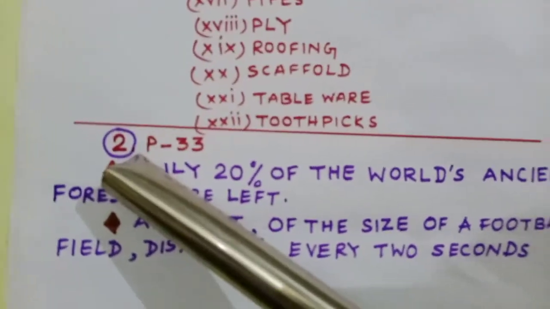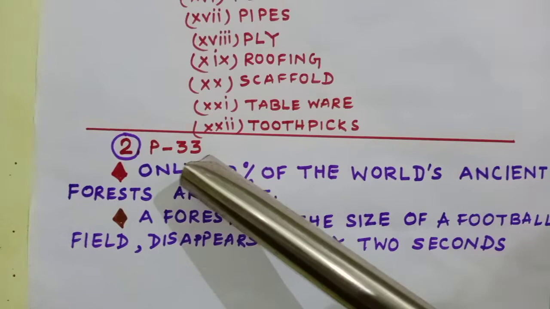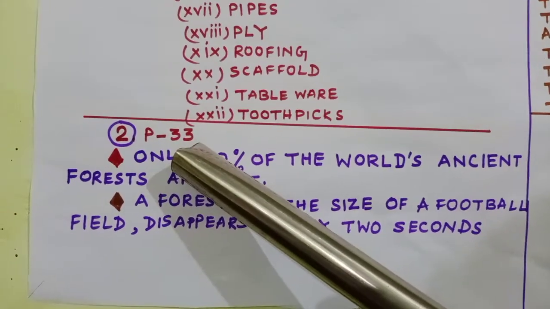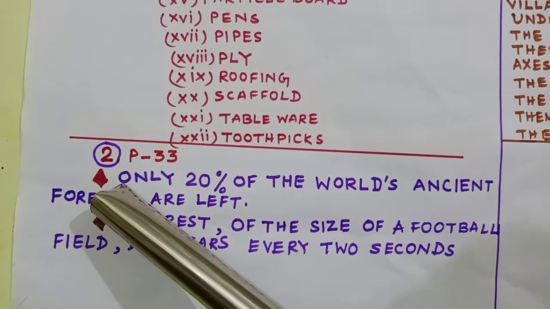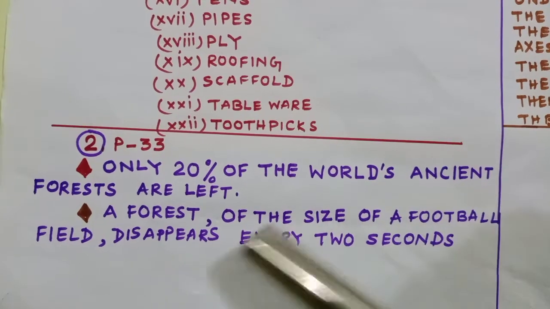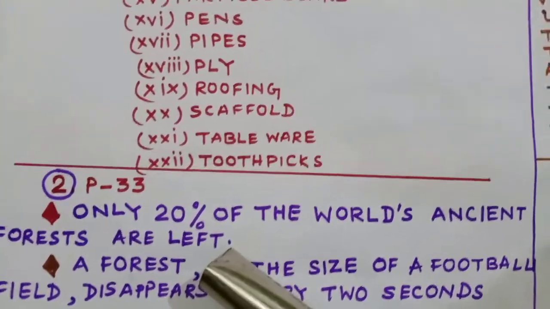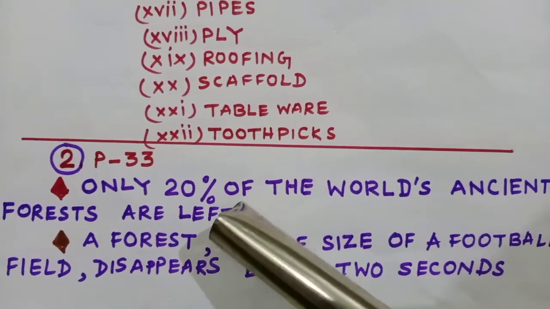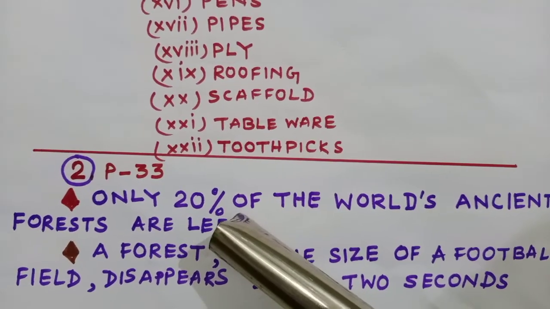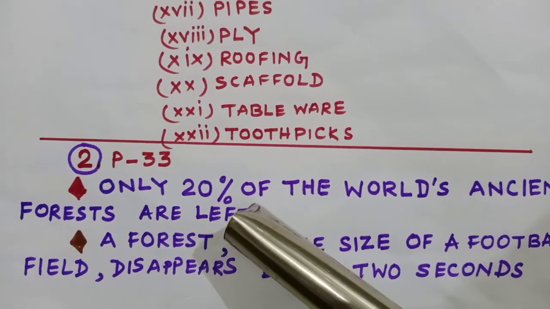Now, we will study "Do you know" number 2, page number 33. In second "Do you know", it is given only 20% of the world's ancient forests are left. Total forests present in the world, only 20% are left. Just imagine, 80% has been lost. So we must plant trees, isn't it? We must plant trees, plants, etc.